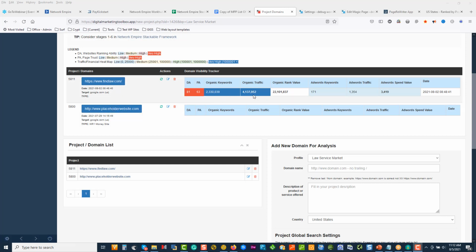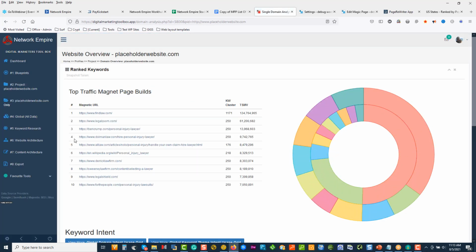We can see that there is a ton of traffic that's running through that market every single month. And now we're going to go mining and find a niche where we can service our clients if we're doing legal clients or if we want to build a directory or whatever. What's cool about DMT is it helps us really zone in and see how people are transacting online in how their models work. That's what it boils down to.